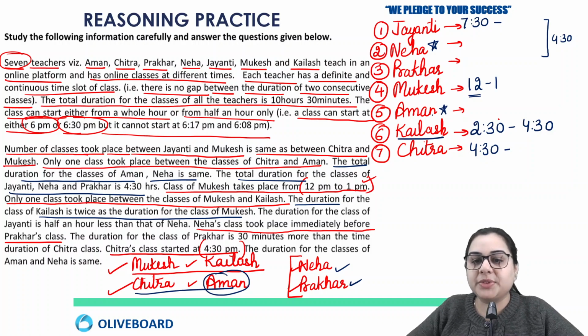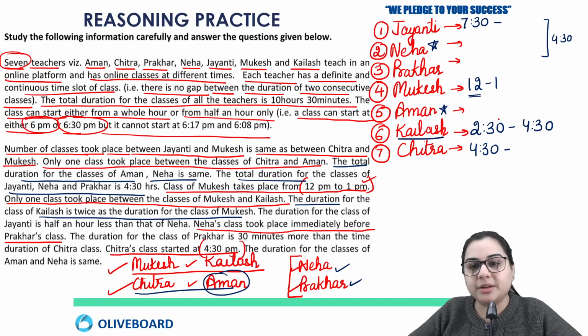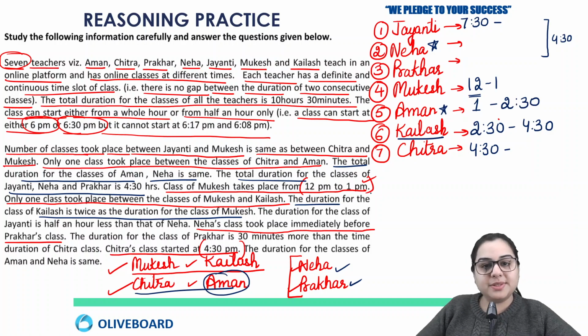Okay, so now about Aman we understand, because Mukesh is ending the session at 1 p.m. and Kailash is starting the session at 2:30 p.m., and it is just Aman who is between Mukesh and Kailash, and hence the session of Aman will be from 1 o'clock to 2:30 p.m.